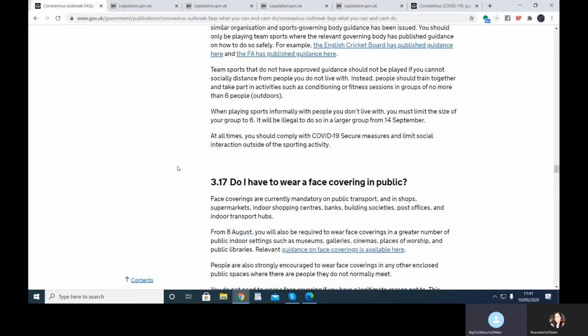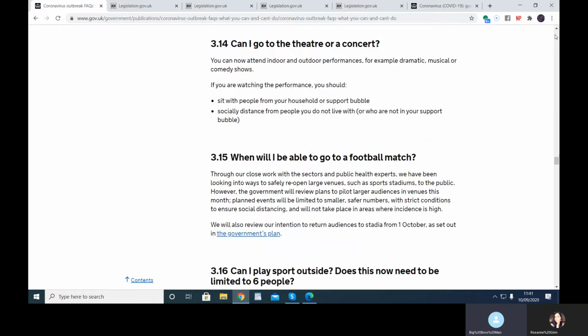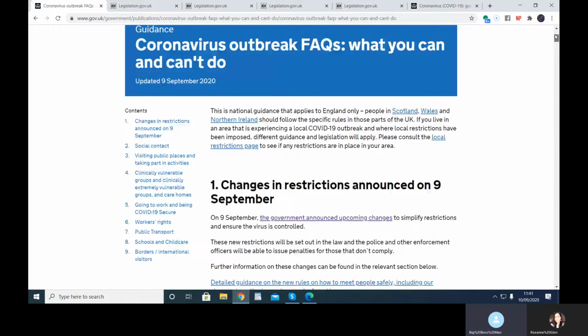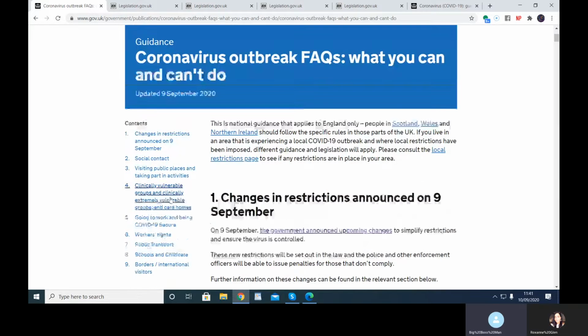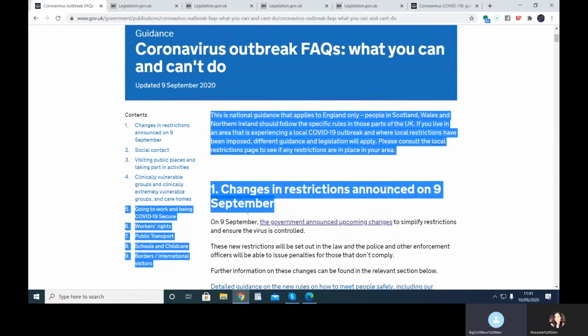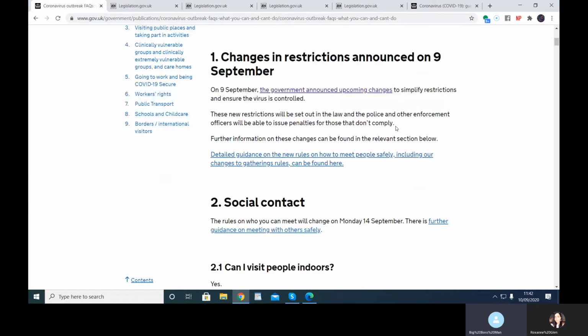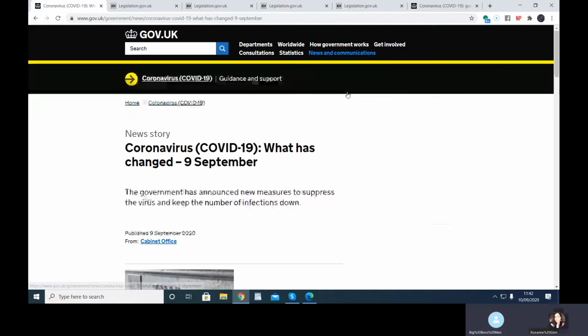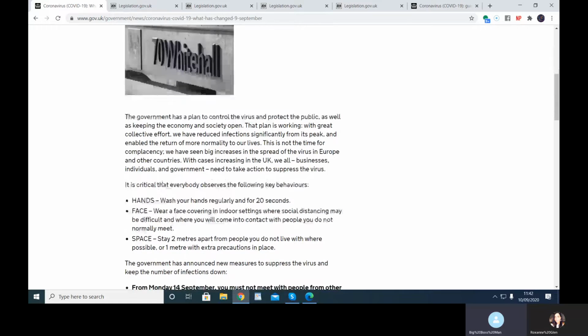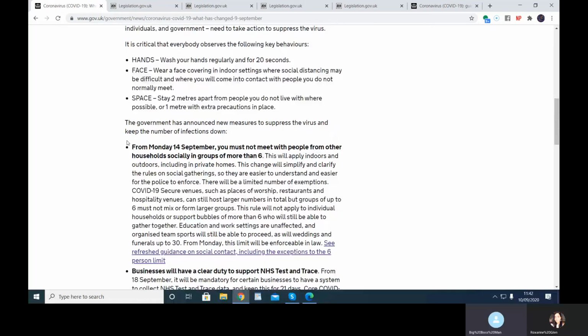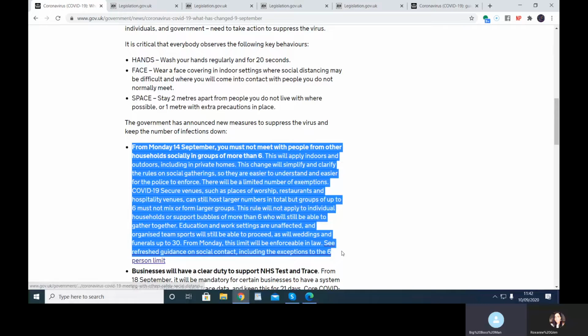A few moments later. Does it only exist within this document, and they're claiming that it's law when it's actually not a law at all, and it's simply a piece of advice or guidance for which you can't be punished? Just because the government say that they guide or advise you on something doesn't mean that you can be punished for it. So what we're asking is, it appears that there is no citation on any of the documents that we've looked through that cites the actual legislation that's being claimed by Boris Johnson actually exists. And if it does, we need to know where it is so we can read it.